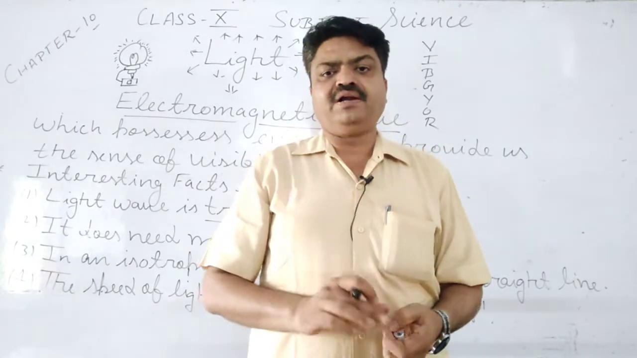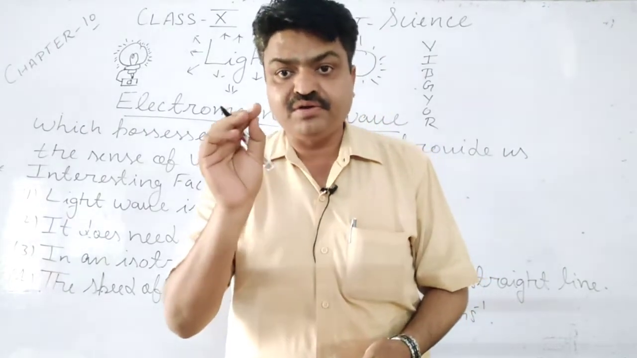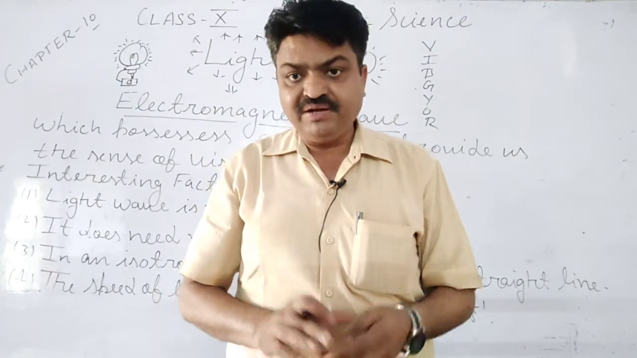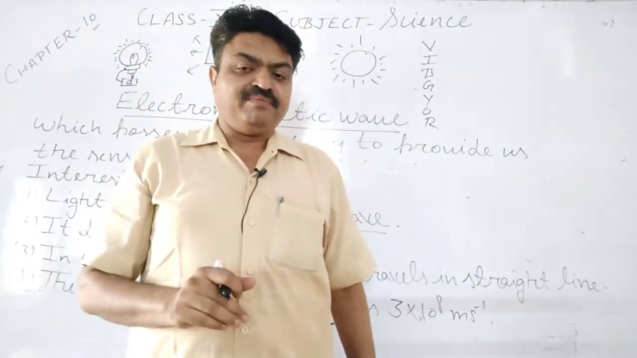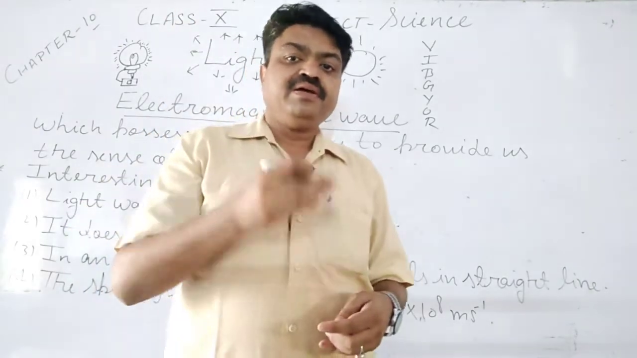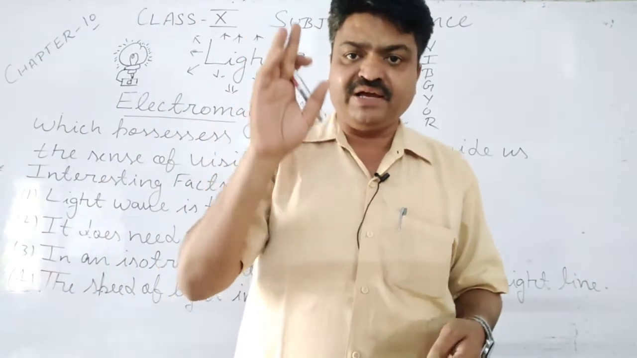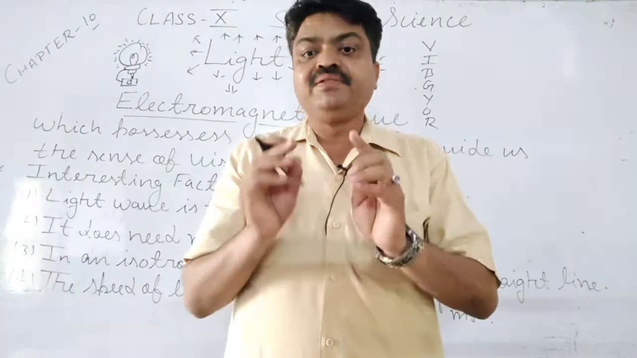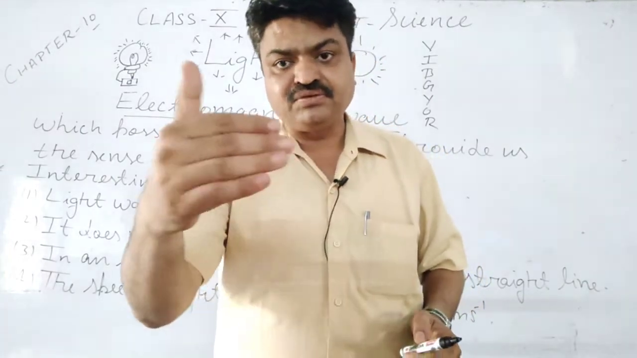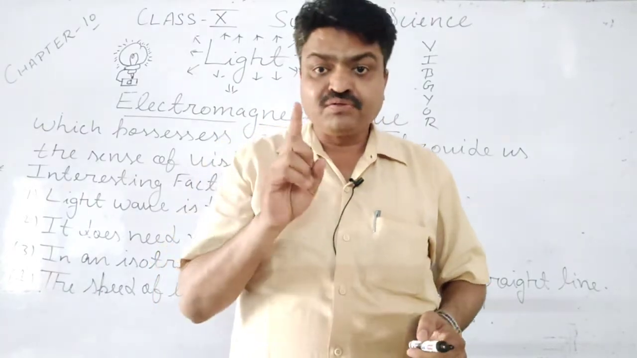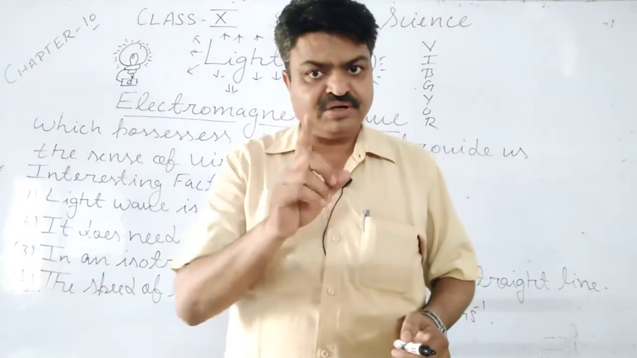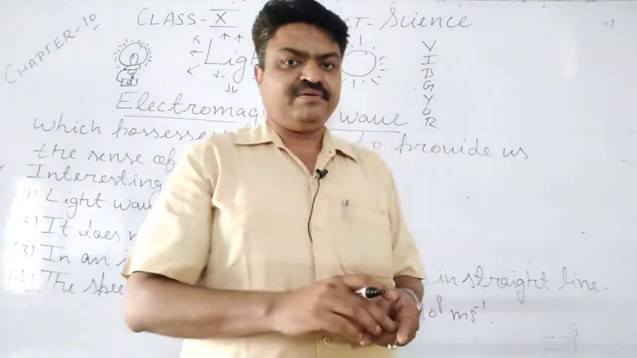And light can also pass through the vacuum, student. Through the vacuum, it is the most important characteristic of light. Means if there is no medium, no solid, liquid or gas transparent medium, then in that also the light can pass. Means light can also pass through the vacuum. It is an important characteristic of light.